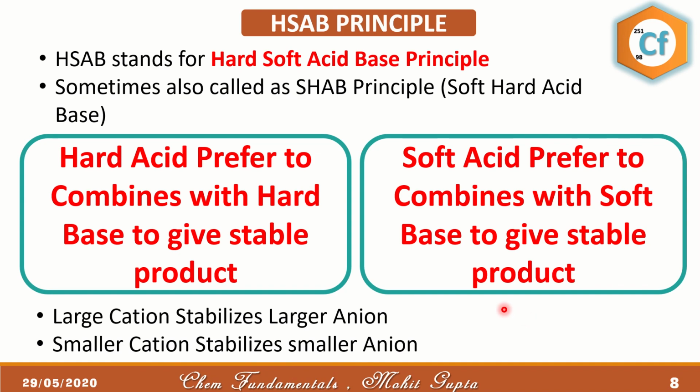One more variation of this HSAB principle is that a larger cation stabilizes a larger anion and a smaller cation stabilizes a smaller anion. So if you have a smaller cation, it is hard, and a smaller anion means it is also hard. A larger cation means it's a soft cation and a larger anion means it's a soft base. Okay, so it's another variation. You can use this concept also.